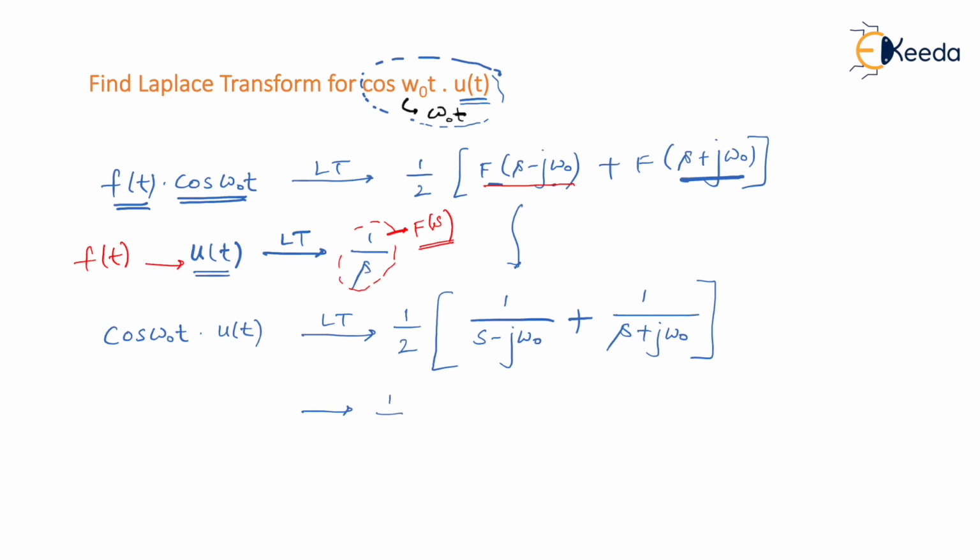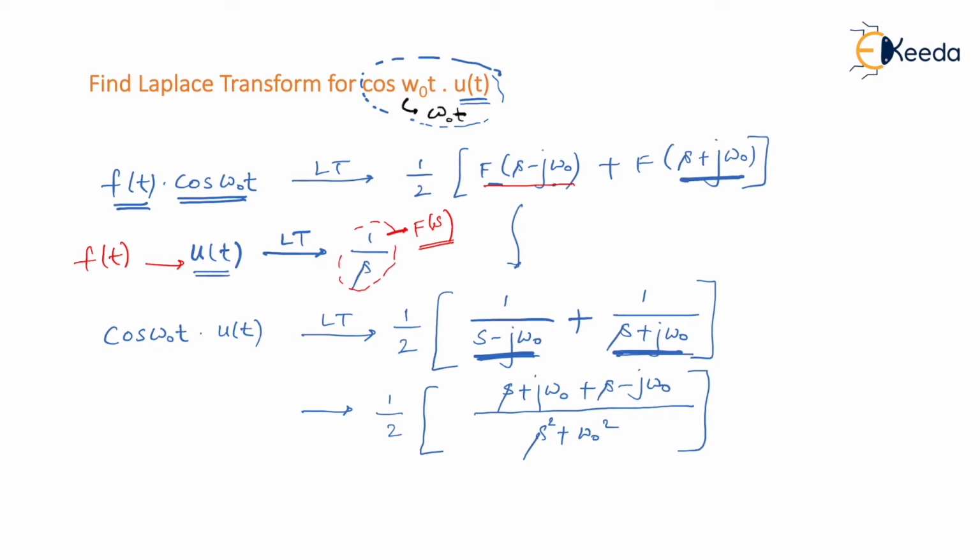Further I can write it is 1 by 2. So I can just cross multiply over here. So it would be s plus j omega naught plus s minus j omega naught, and in the denominator when I multiply these two, it would be s square plus omega naught square. Please remember how this has come. You know that a plus b into a minus b is a square minus b square, but if it is a plus jb into a minus jb, it is a square plus b square. Likewise, as you can see, it is in the form of a minus jb into a plus jb, so it is a square plus b square. So denominator becomes s square plus omega naught square.